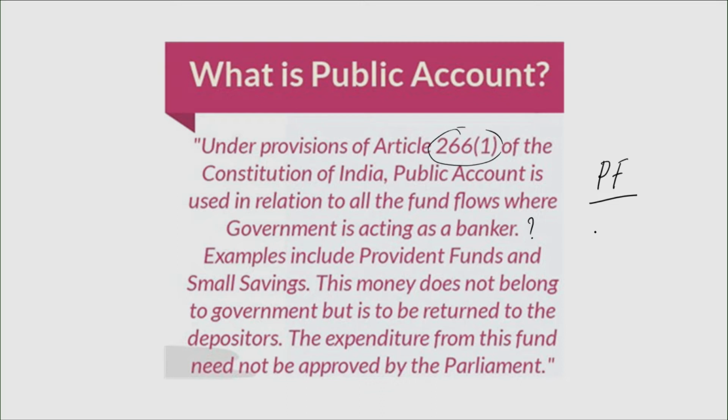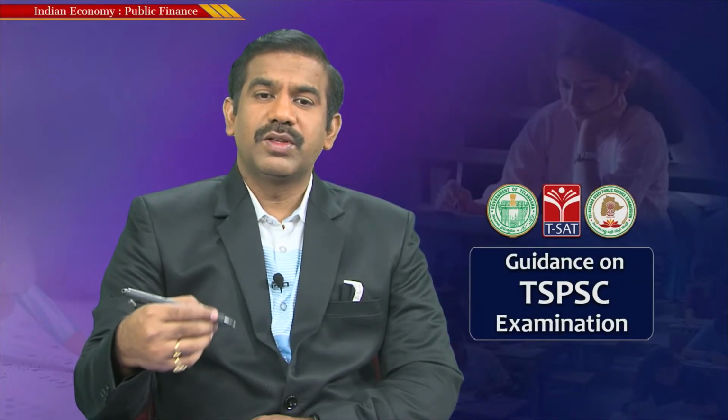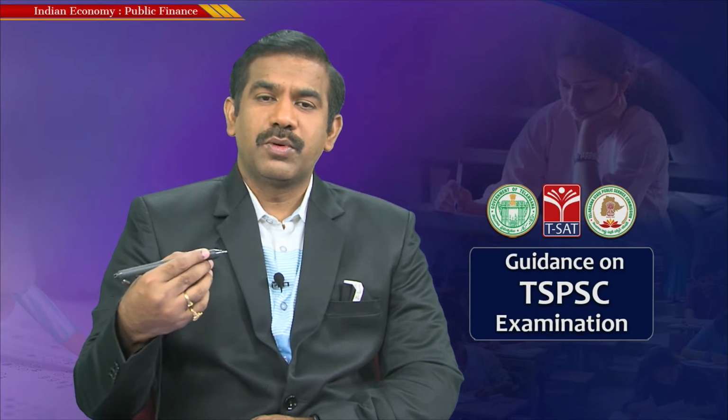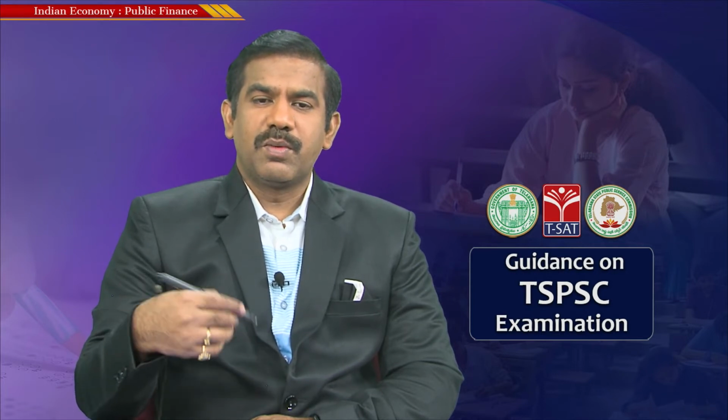Whatever money you pool, along with interest, is what you get paid as a lump sum amount at the time of retirement, isn't it? So this provident fund that people save is money they save with the government, and the government in this case acts as a banker. It keeps this money with it and might use it for itself, but at the end of the day this is the money the government pays along with interest to the people who park it with it in the form of a provident fund.